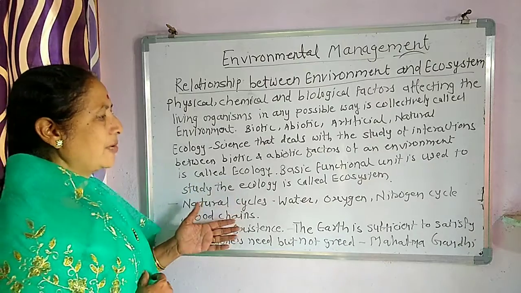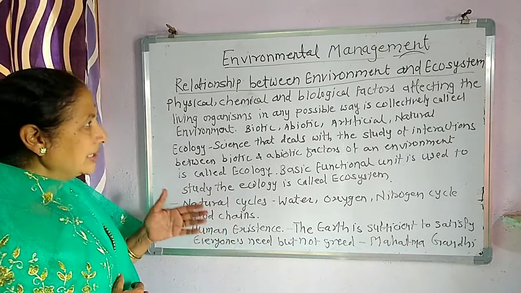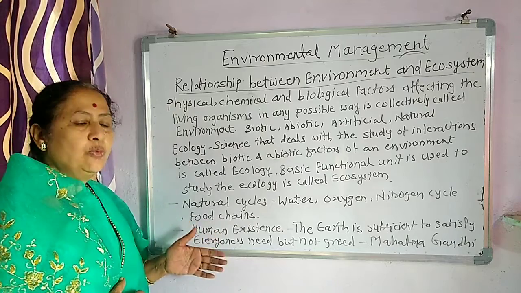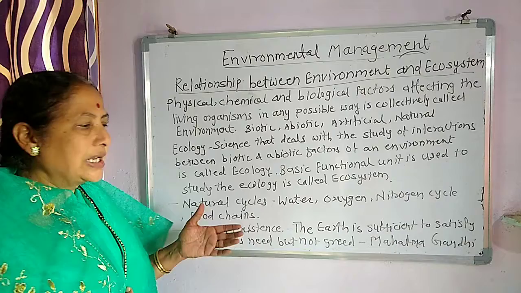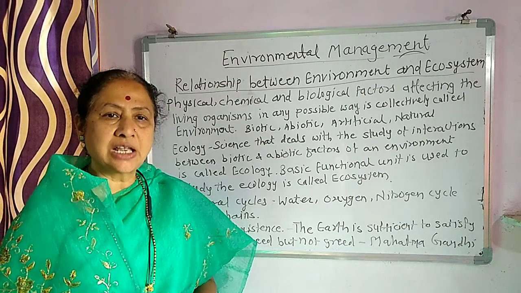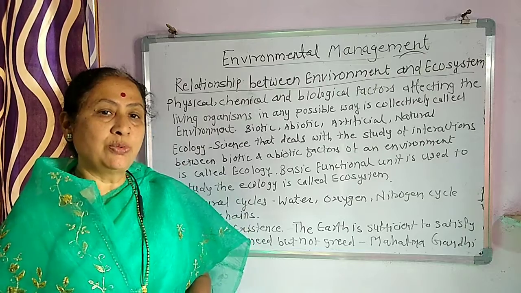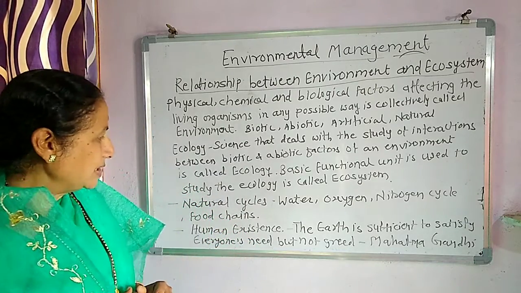Now, apart from all these, we know that the environment or the ecosystem involves various cycles also. Natural gas cycles are there, and they are also contributing to this ecosystem or environment.